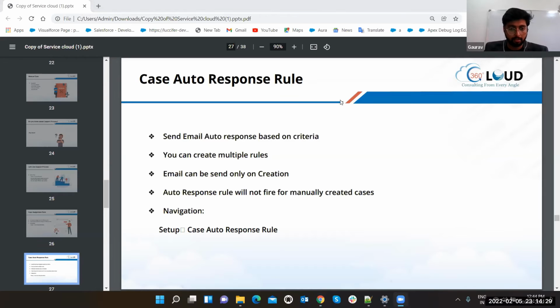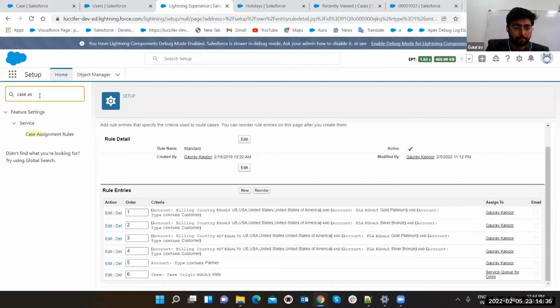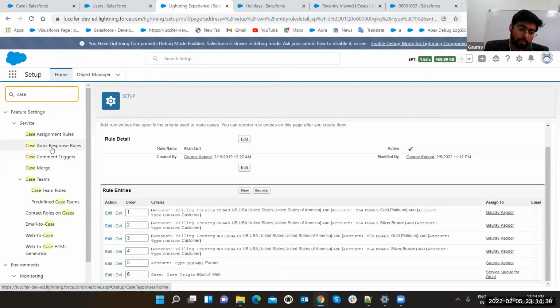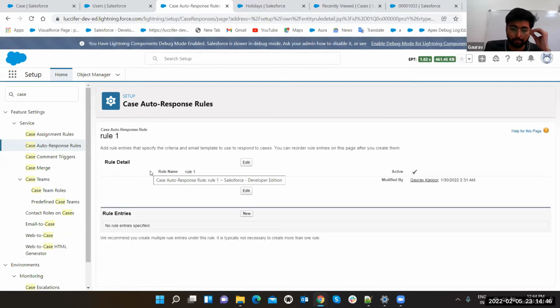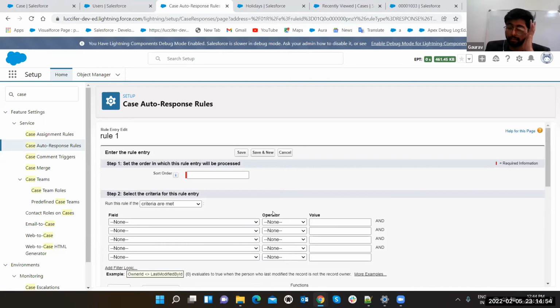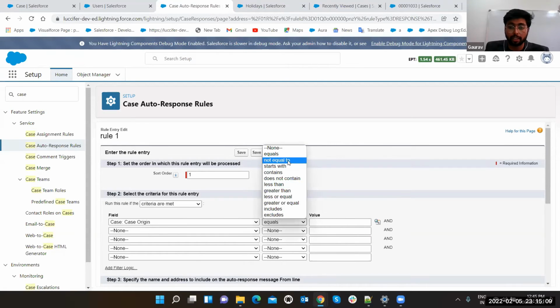Now let's see it. Just search case and you're going to get all the options for case auto response rules. We have rule 1. This is the thing through which you can make a case auto response rule; just make it active. And these are the rule entries. You can make your rule entries similarly: add sort order 1. Criteria are met if case origin equals, or you can also select not equals to.